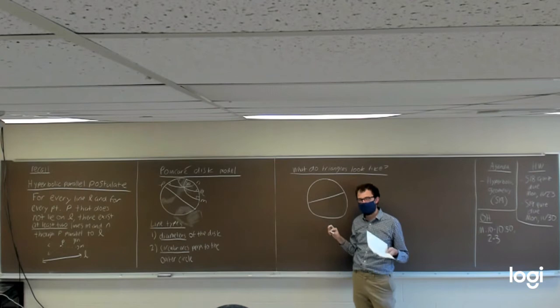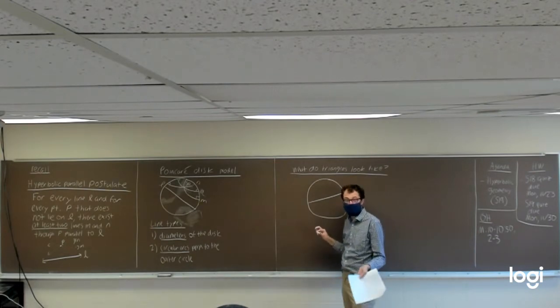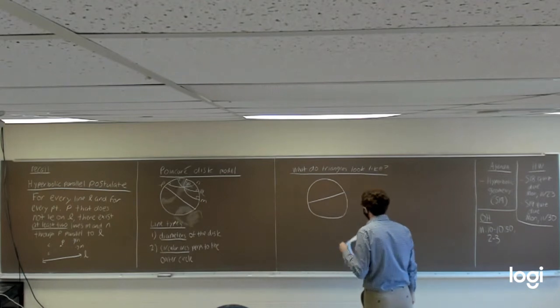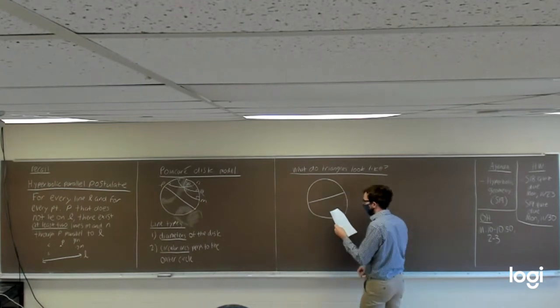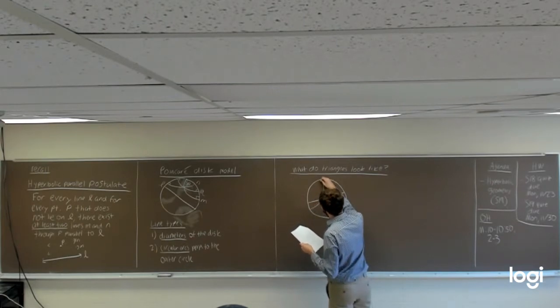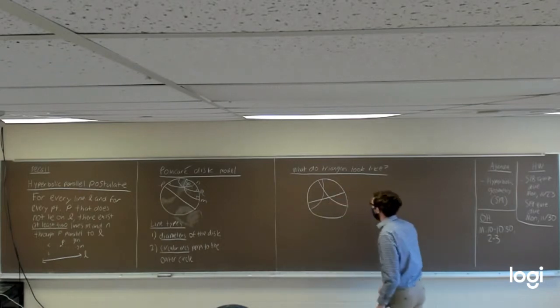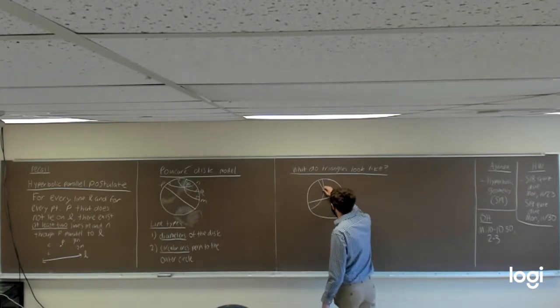I'm going to do one where one side is a diameter and two sides are circular arcs, all of which, remember, are still lines. Let's have that make up one of the sides of the triangle. We'll put an arc that does this, and we'll have another arc that does this. And here is going to be our triangle: A, B, C.